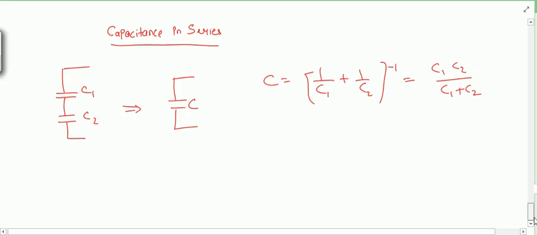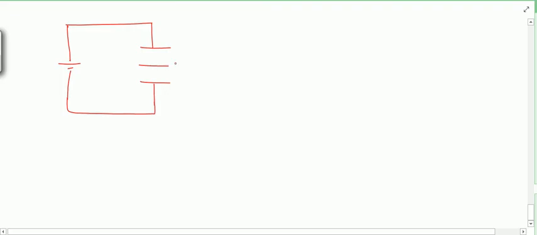What actually happens here is, if the capacitors are connected in series, suppose here this is a battery and here is one capacitor, and here is another capacitor. These are two capacitors, C1 and C2.